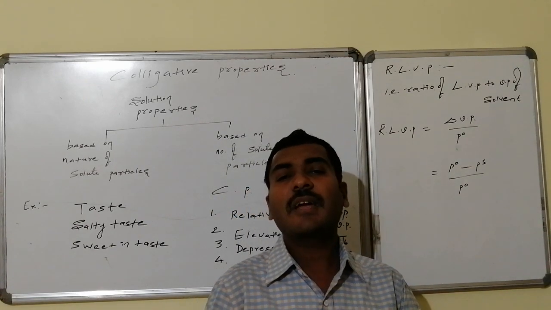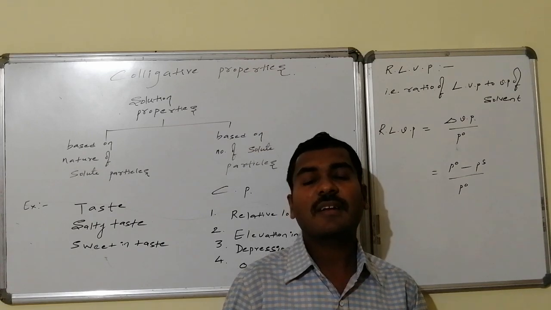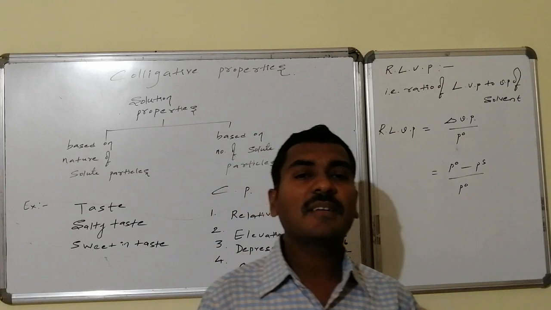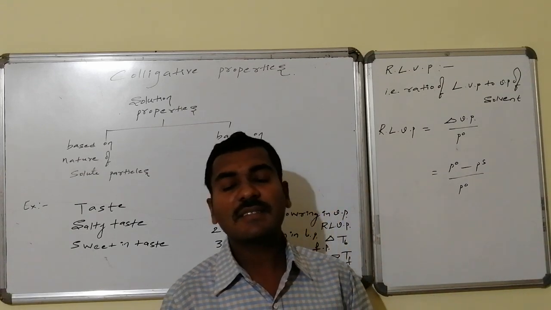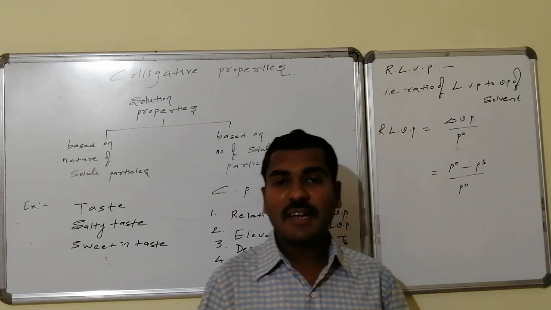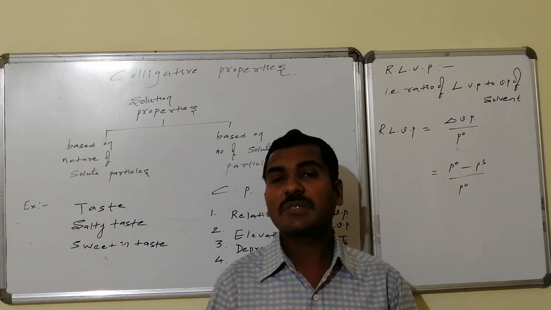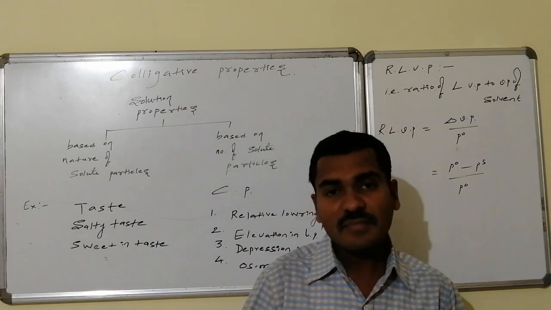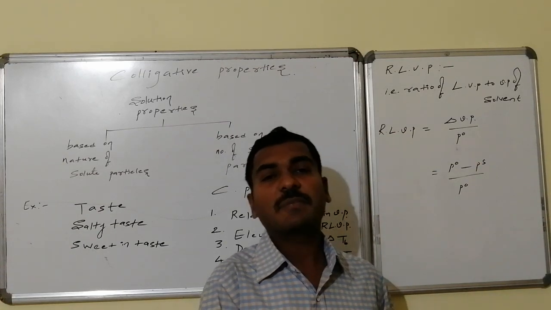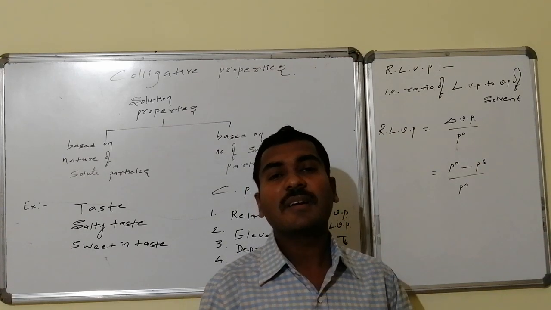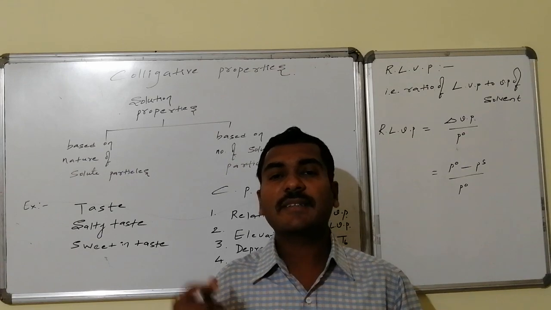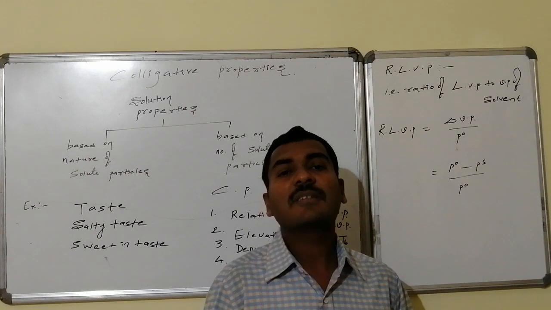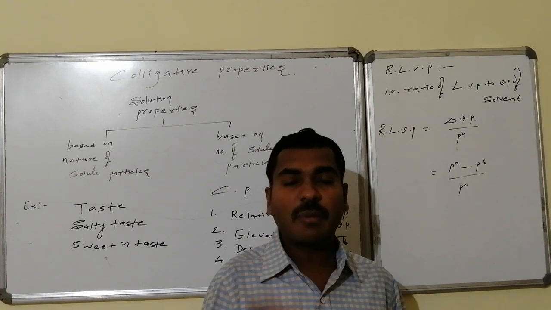It is derived from Raoult's law. When a non-volatile solute is dissolved in the solvent, its vapor pressure decreases. From that vapor pressure relation, that is, vapor pressure of solution is equal to vapor pressure of solvent into its mole fraction, we can derive this particular logic, and this is said to be relative lowering in vapor pressure. Let us go for a derivation of the relative lowering in vapor pressure, which is one of the modified forms of Raoult's law.